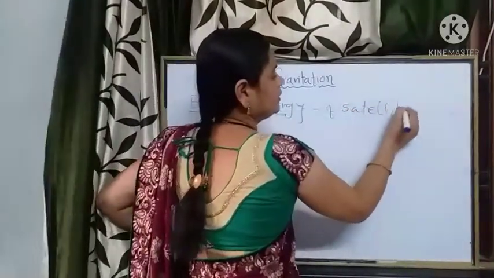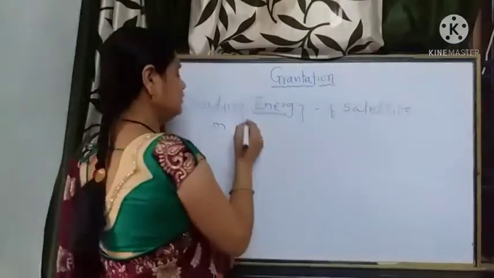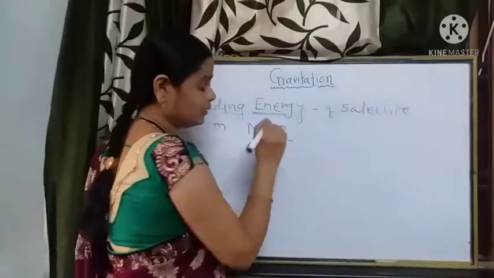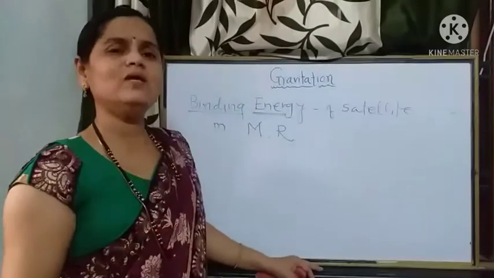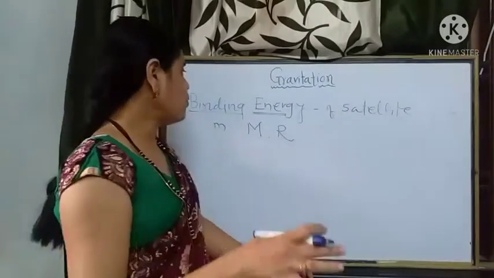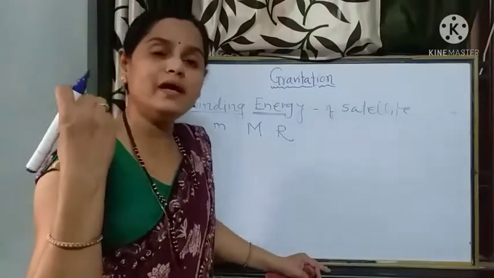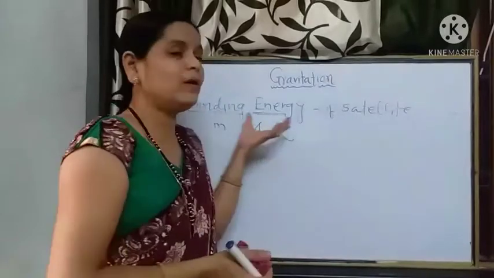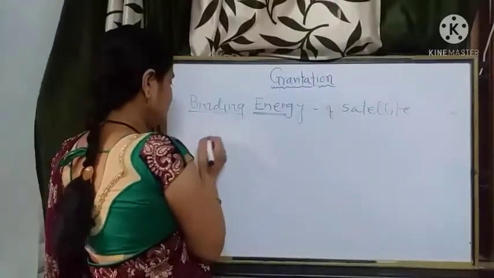Suppose a satellite of mass m is bound to earth, with mass of earth capital M and radius of earth r. If an object is provided such an amount of energy with the help of which it may escape from the earth's gravitational influence, that is its binding energy. Thereby we will calculate this energy here.